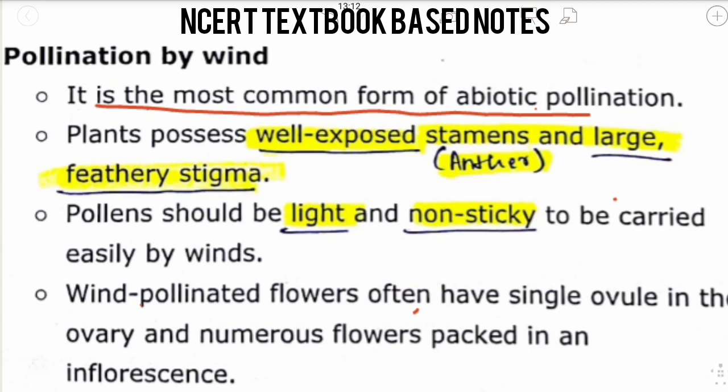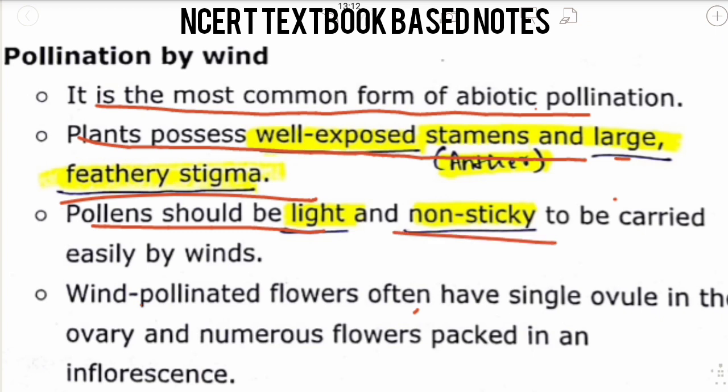Wind pollination is a common form of abiotic pollination, as it is lifeless. Plants possess well exposed stamens and large feathery stigma so that they can catch the pollen grains easily. Pollen should be light weighted. If it is heavy, then it will not reach the female gametophyte, and it should be non-sticky. If it were sticky, it would not be carried by winds and it would attach to surfaces easily.